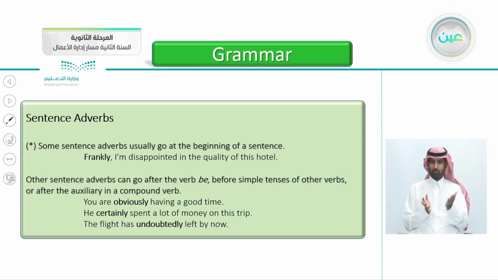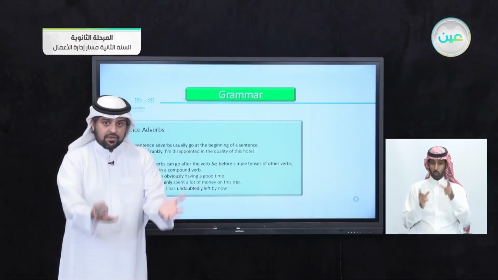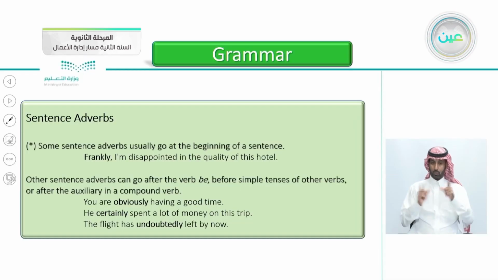Other sentence adverbs can go after the verb be, before simple tenses of other verbs, or after the auxiliary verb in a compound verb. Again, we have three situations here: after the verb be, before simple tenses of other verbs, or after the auxiliary in a compound verb. So, for example, here, "You are obviously having a good time." You are, this is be here, you are obviously having a good time. Obviously, something right in front of me, I can see it. You are obviously having a good time.